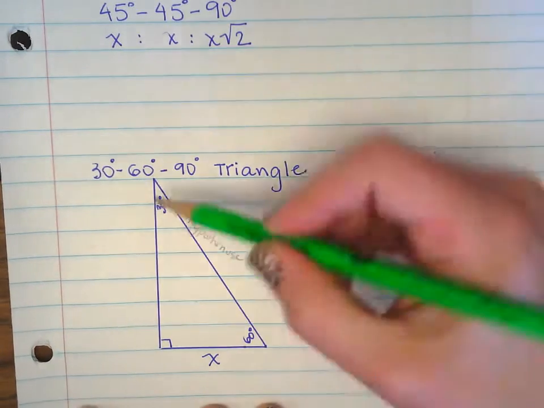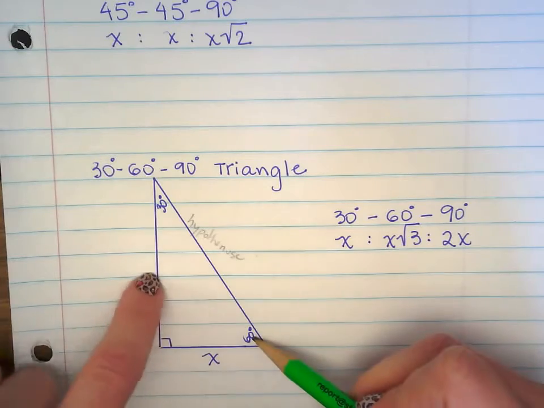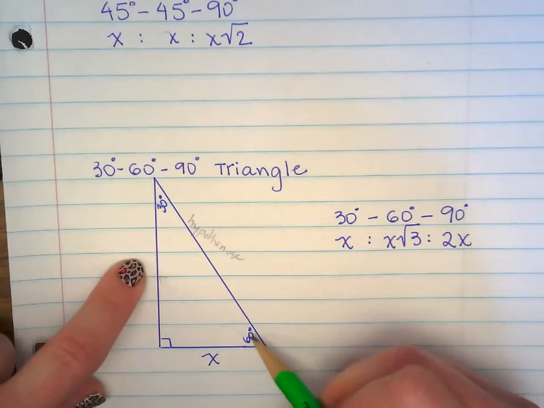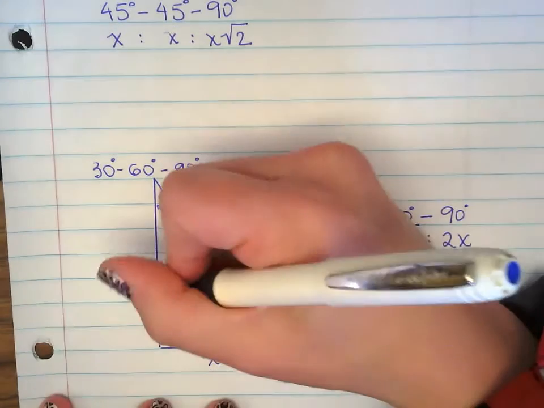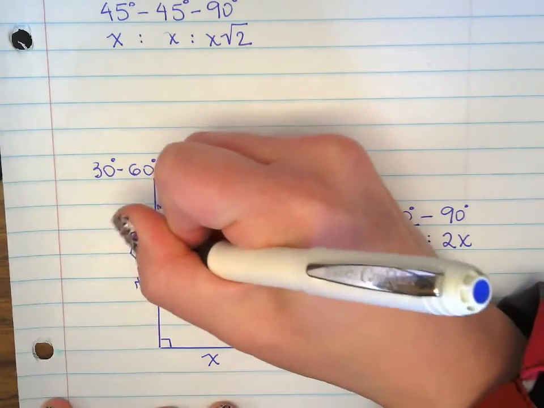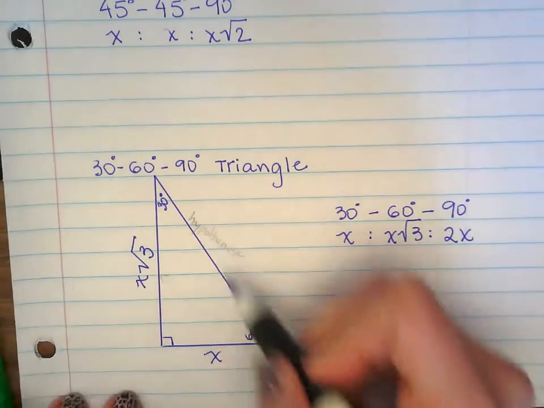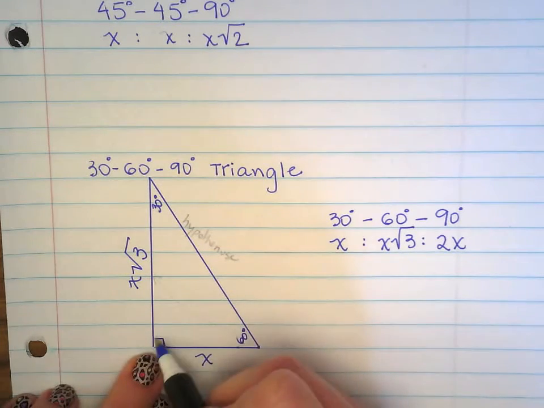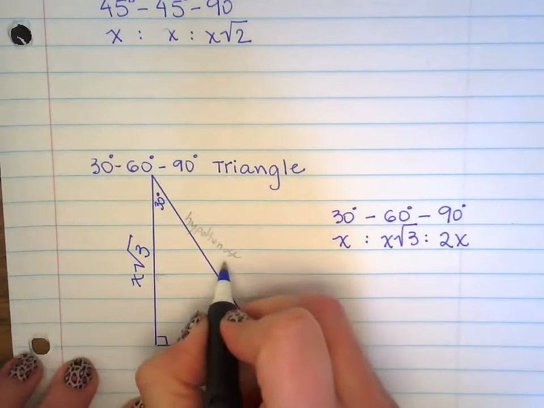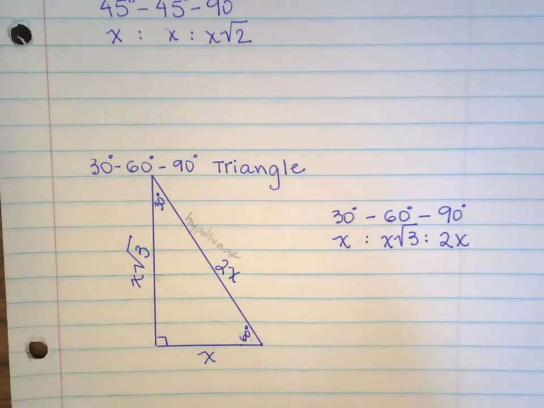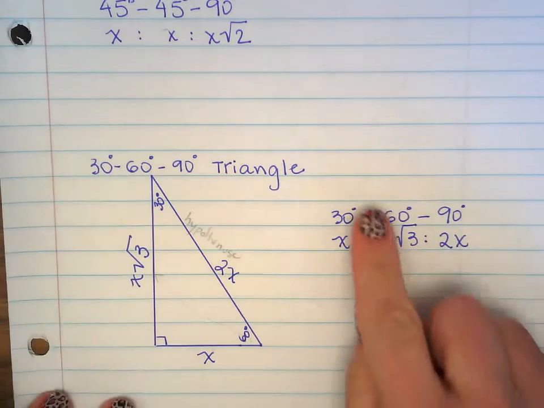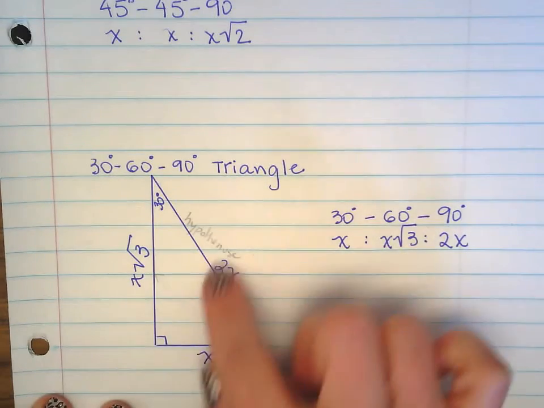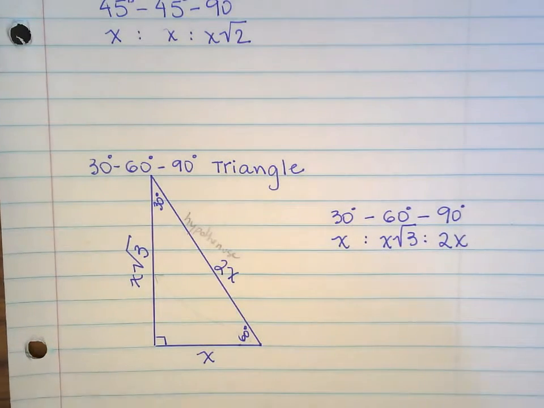The side opposite to the 60-degree angle, this side right here, is going to have x square root of 3, and then the hypotenuse is going to be the longest one of all three. The hypotenuse is opposite to the 90-degree angle, so it's right here, so 2x. This is going to be really important to have in your notes, and being able to label all three sides of the triangle in relationship to the angles is also really important.